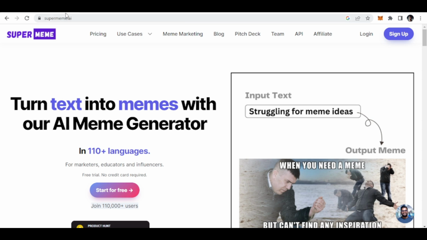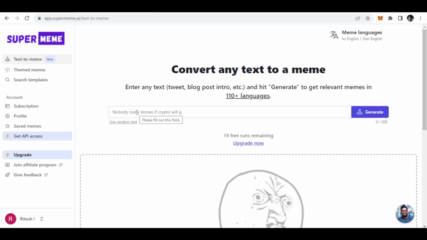So you come to the website named supermeme.ai, and then click on the sign up button, where you will be redirected to this page after signing up. These are the options they have included, like text to meme, then themed meme, then search templates if you want memes of a particular template.